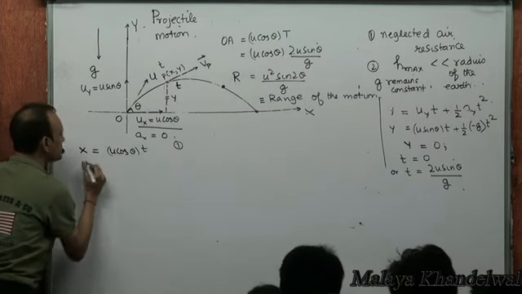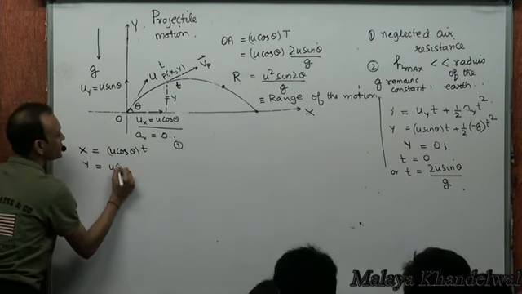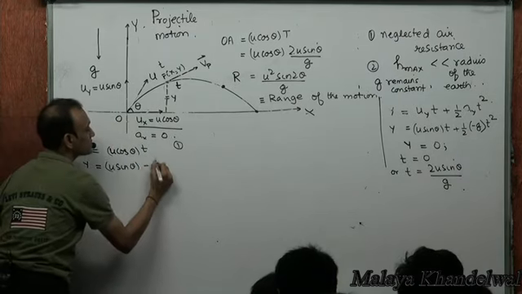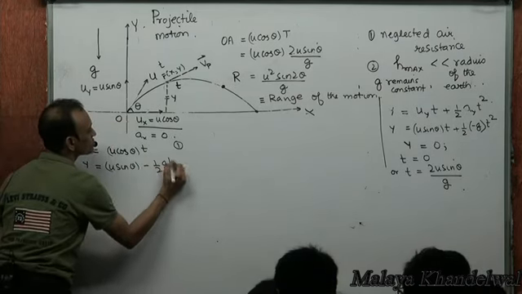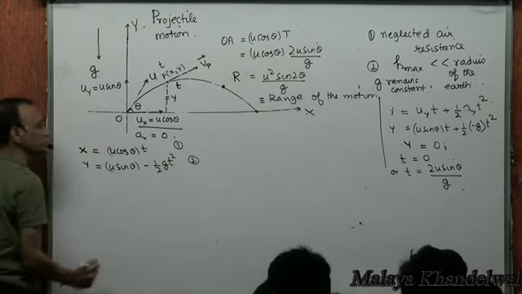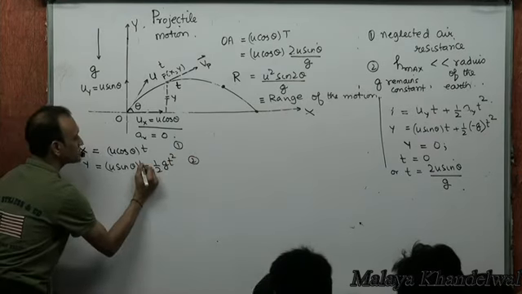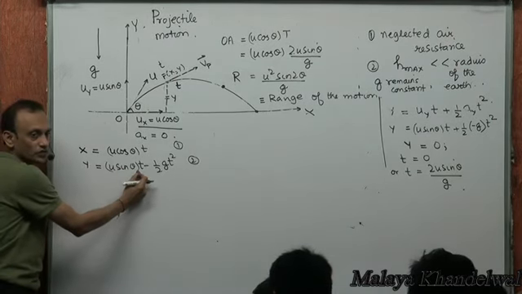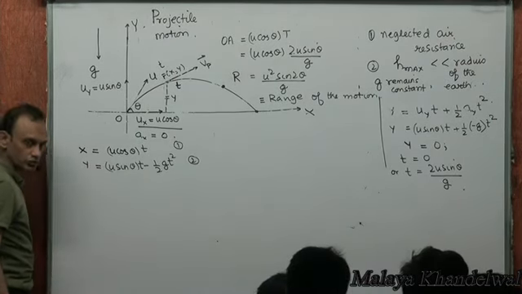What causes displacement in the y direction? U sin theta minus half g t squared. Yes or no? This is an equation that I wrote earlier. Displacement in the y direction t seconds later is given by the initial vertical u t minus half a_y t squared, right?